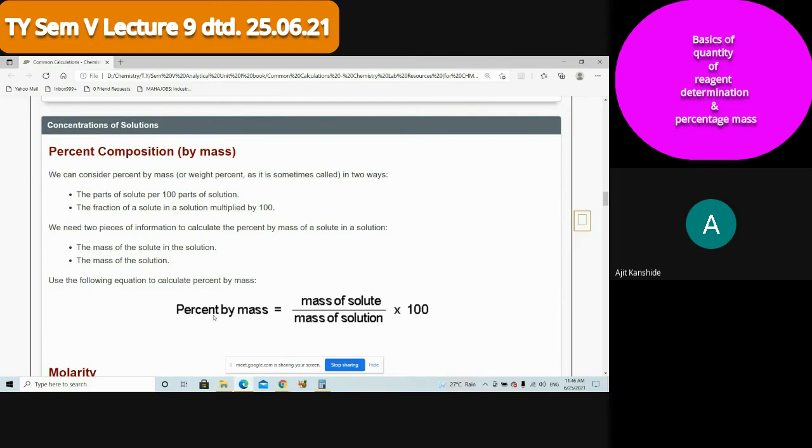Because chemicals we can measure in terms of volume, and chemicals we can measure in terms of weight, in terms of gram. In terms of volume, percentage may differ, and in terms of mass, percentage may differ.